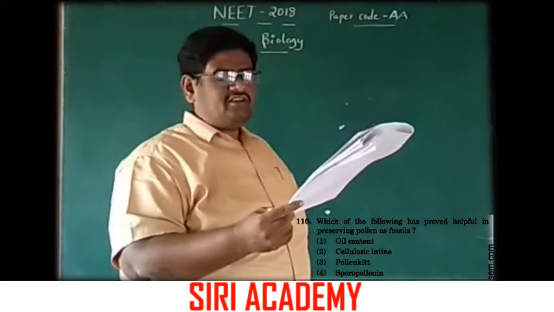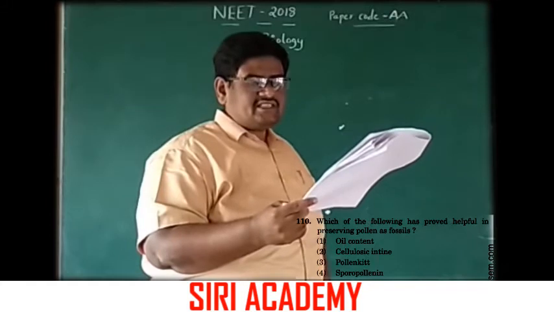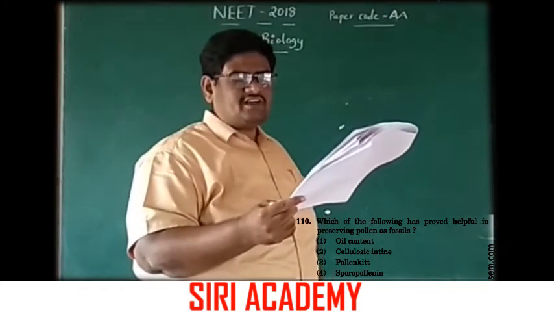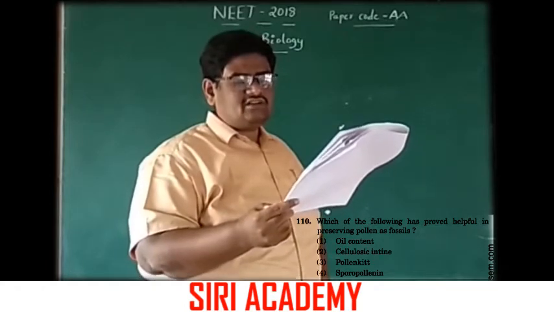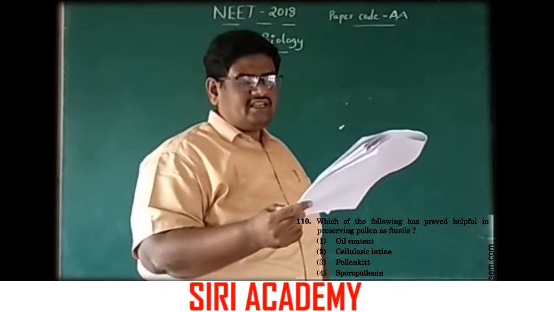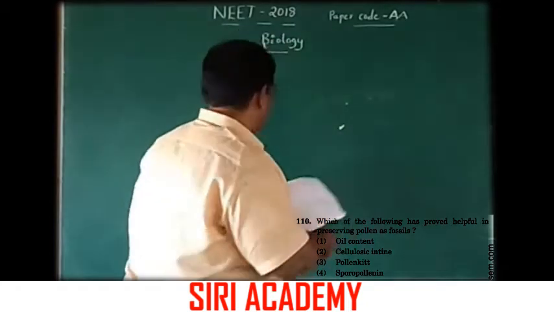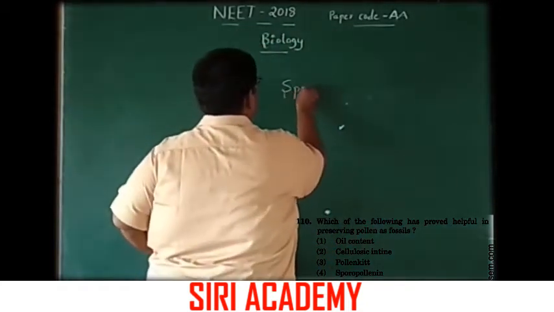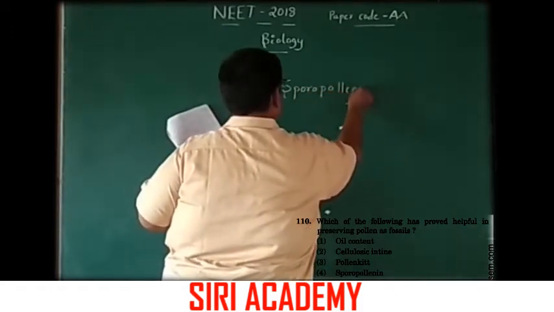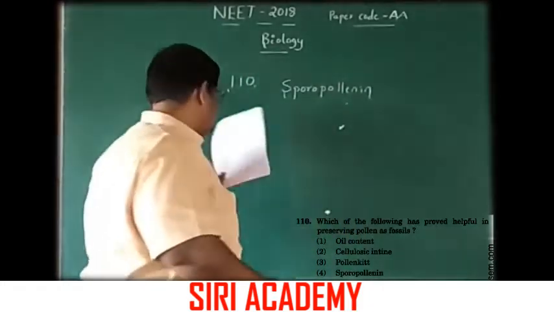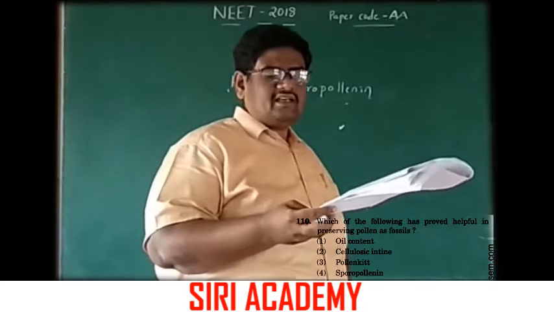Which of the following has proved helpful in preserving pollen as fossils? 1. Oil content. 2. Cellulosic intine. 3. Pollen kit. 4. Sporopollenin. Sporopollenin has proved helpful in preserving pollen as fossils.